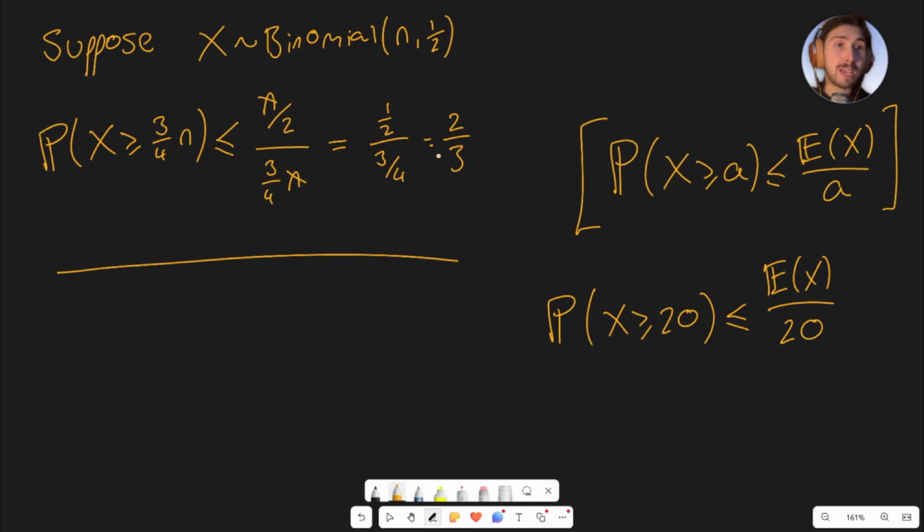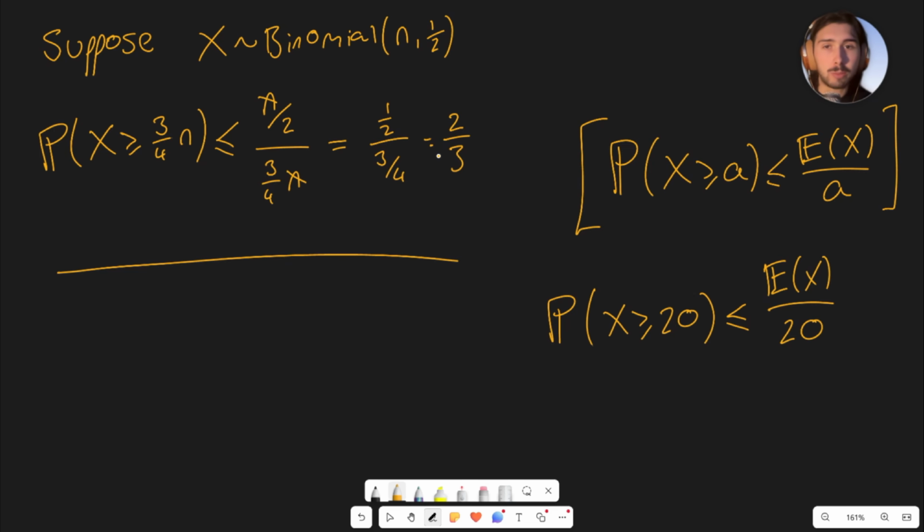It's a big thing in maths, in probability theory and statistics, bounding probabilities from above. Because it's often very difficult to find exact probabilities for complicated situations, you can use these concentration inequalities to at least bound the probabilities and say, I'm not sure what the probability that x is bigger than or equal to 3/4n actually is, but I know that it's less than or equal to 2/3.